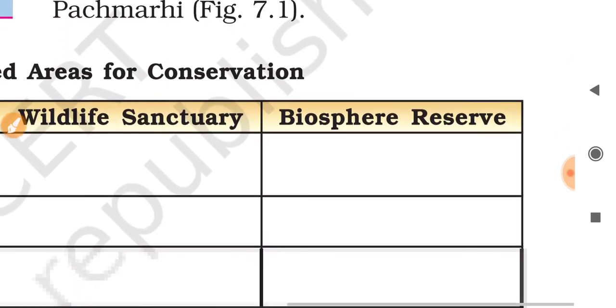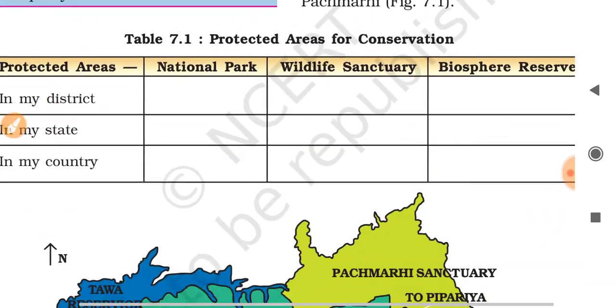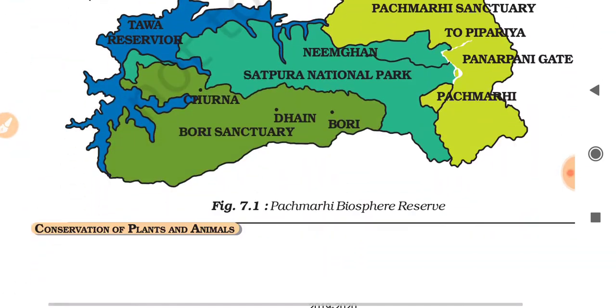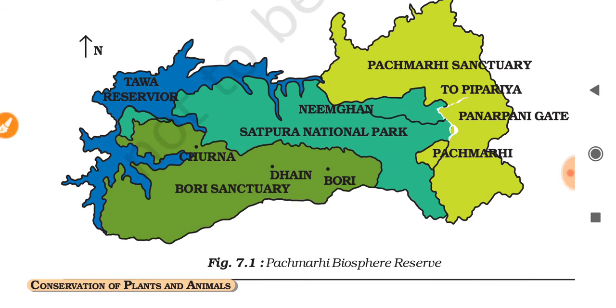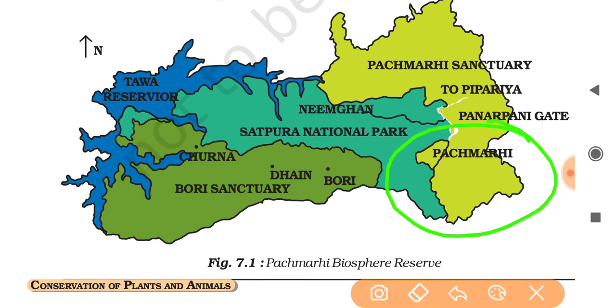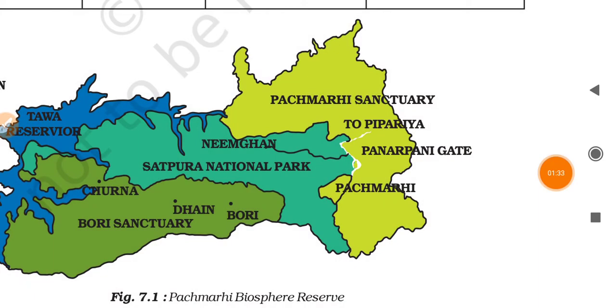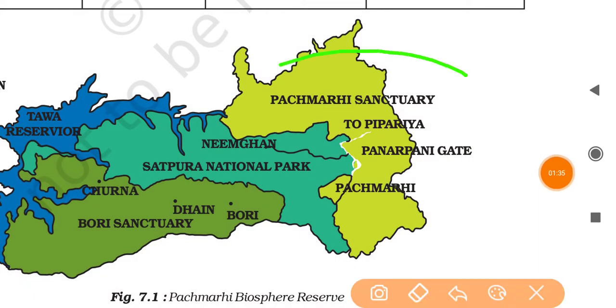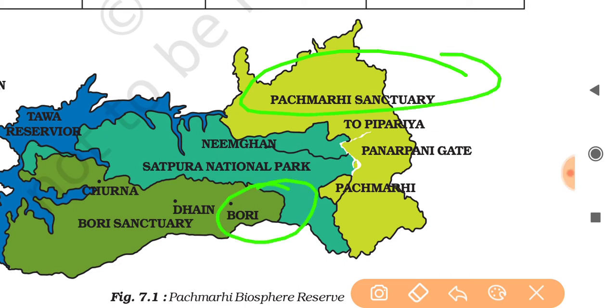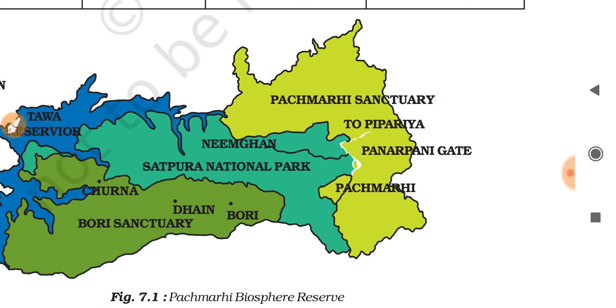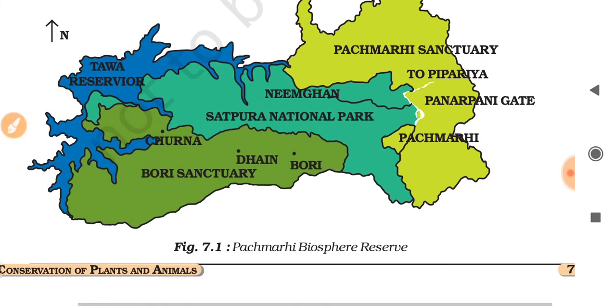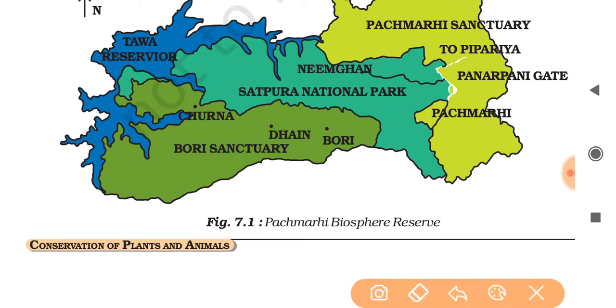As you see in figure 7.1, this is the Pachmarhi Biosphere Reserve. It consists of one sanctuary, Pachmarhi sanctuary, and one sanctuary, Bori sanctuary, and one national park, Satpura. This is the Satpura National Park.